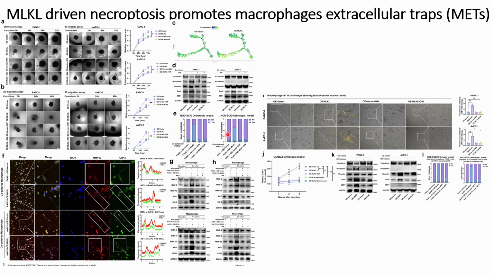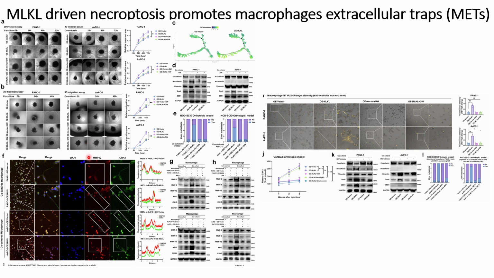The in vivo mouse models have a more efficient immune system; that is why they are the non-SCID orthotopic models. When they did immunofluorescence of the macrophages co-cultured with these pancreatic cancer cells, they found the formation of macrophage extracellular traps around the macrophages, as can be seen here.